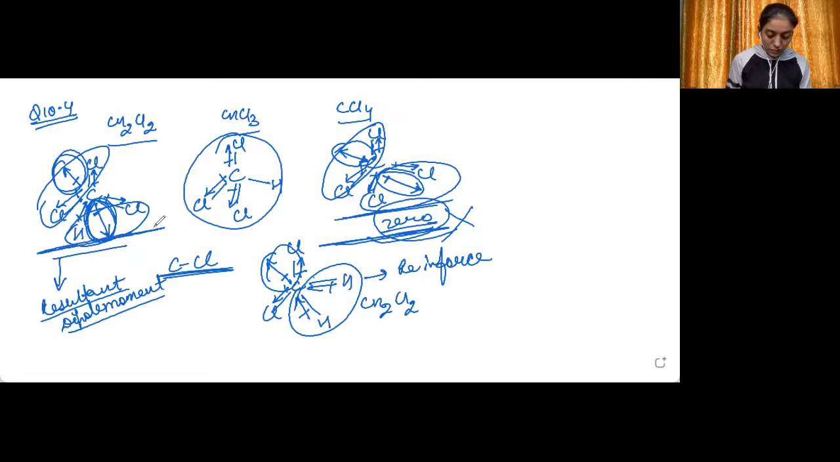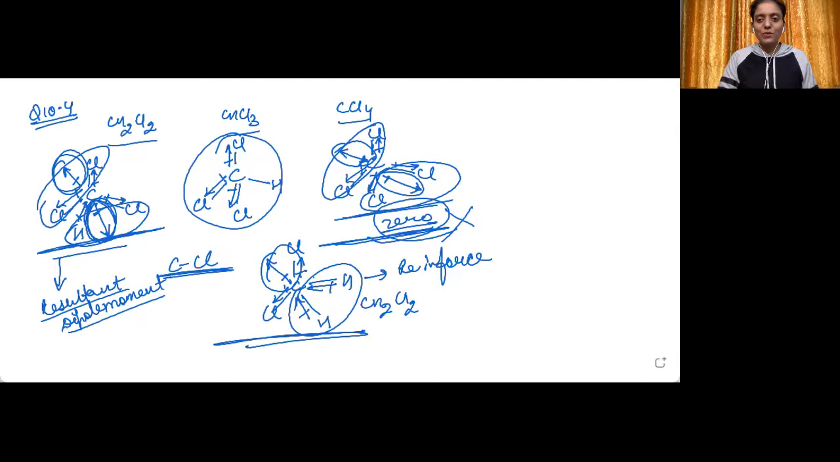So here there was some kind of cancellation. There is no cancellation, but there is reinforcement. This means CH2Cl2 will have the maximum or the highest dipole moment. Hope this is clear to you. If there is any kind of doubt, write to me in the comment section below.